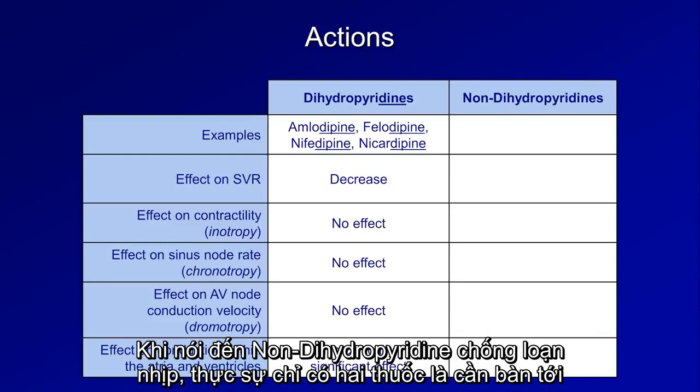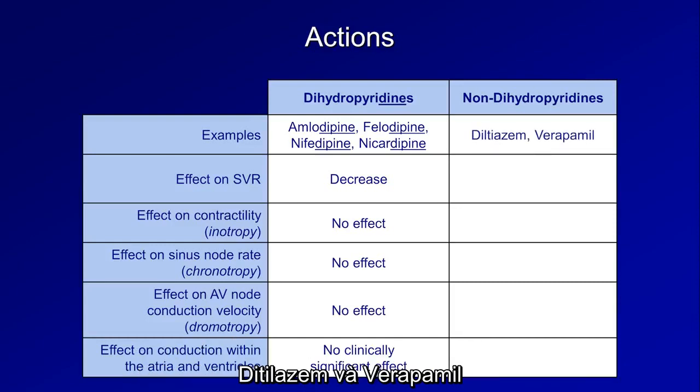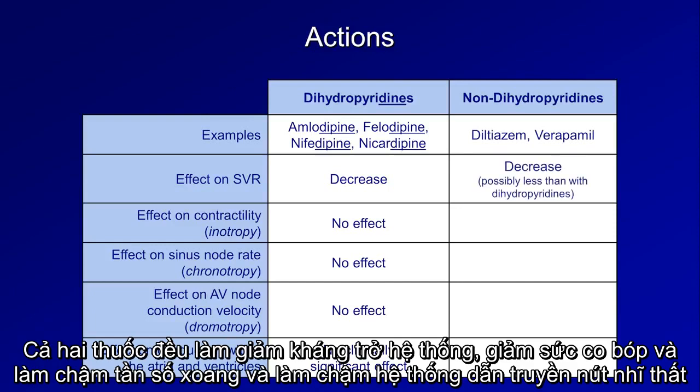When it comes to the antiarrhythmic non-dihydropyridines, there's actually only two to discuss, diltiazem and verapamil. Both of these drugs decrease SVR, decrease contractility, slow the sinus node rate, and slow the AV nodal conduction velocity.